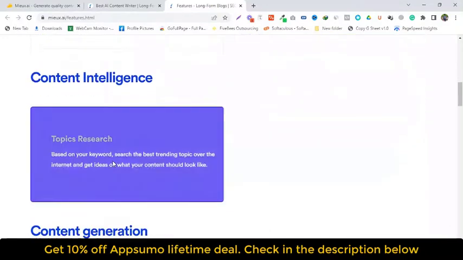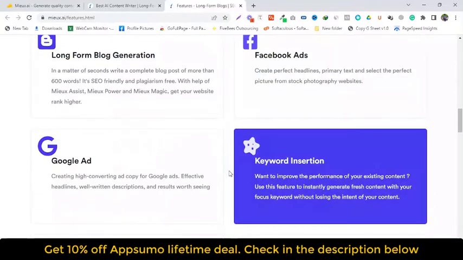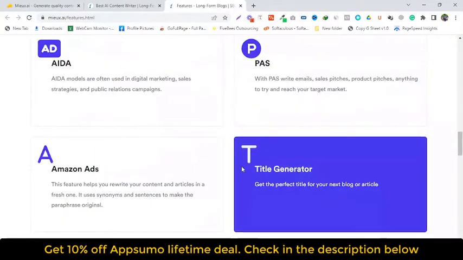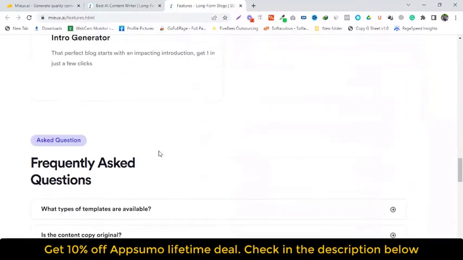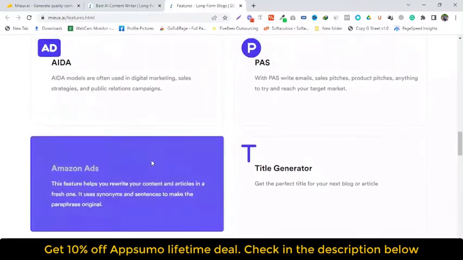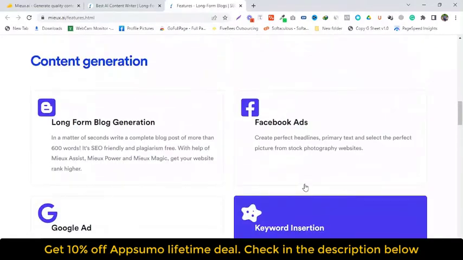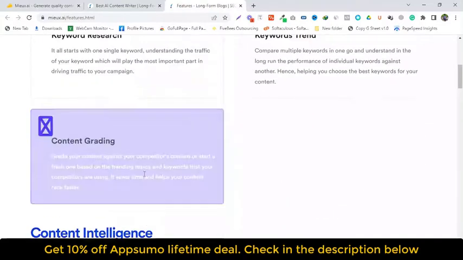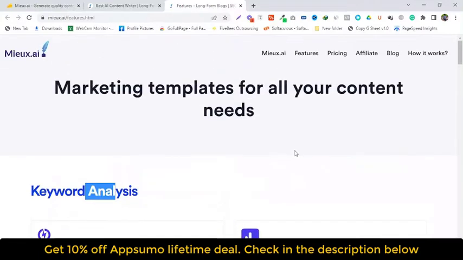Long-form content. The only long-form AI writer in the market which has no word limit. That's right, write a 500-word blog or more than 3,000 plus. The Freestyle Writer gives you the power to direct the content as you want. Premium features. No need to pay extra for third-party SEO tools. At the same price, you get our in-house content grader, topics research, keyword research, and more. All your digital marketing needs in one single platform.